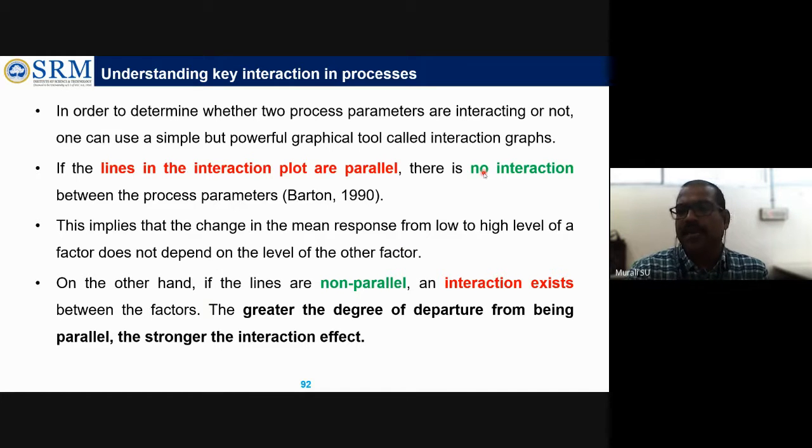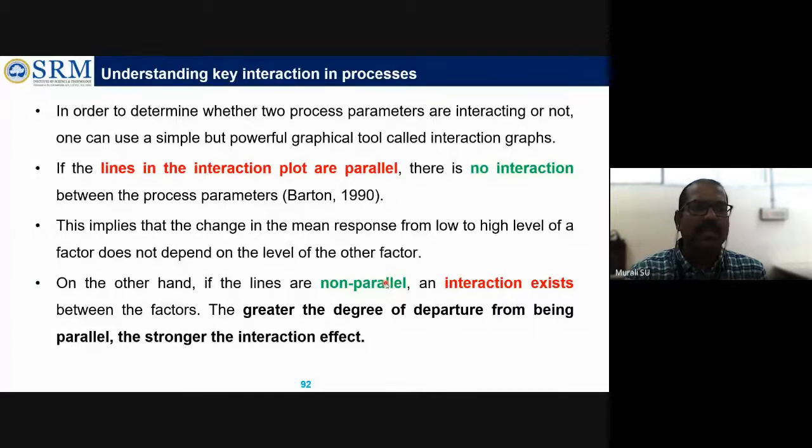If the lines are not parallel, the factor B is influencing the effect of factor A. On the other hand, if the lines are non-parallel and interaction exists between the factors, the greater the degree of departure from being parallel, the stronger the interaction effect. We have to understand this very clearly.